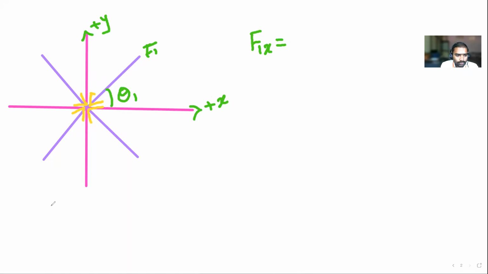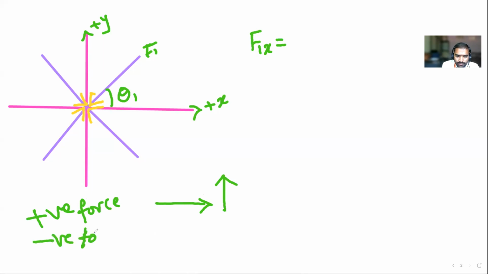Now this is going to help you. In the last class I told you about positive force. Positive force means the force is moving in the right-hand side, or in the vertical upward direction. Next, what about the negative force? Negative force means the force is moving in the left-hand side, or in the downward direction. Okay.